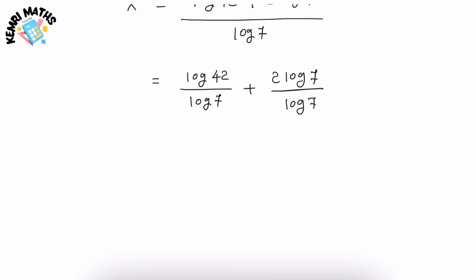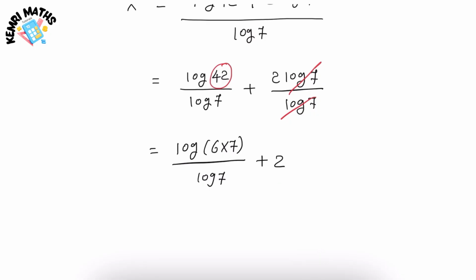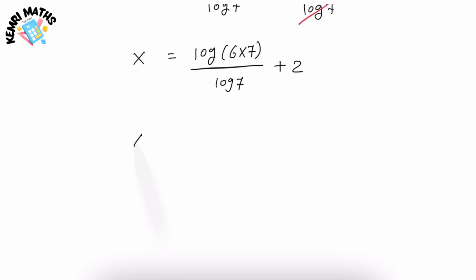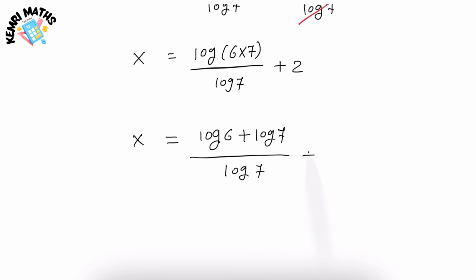Now I'm gonna rewrite this 42 as 6 multiplied by 7. So the equation will be log 6 multiplied by 7 over log 7 plus, let's cancel this log 7 with log 7. So it will be 2. Therefore x is equal to, let's rewrite this log 6 multiplied by 7 as log 6 plus log 7 over log 7 plus 2.